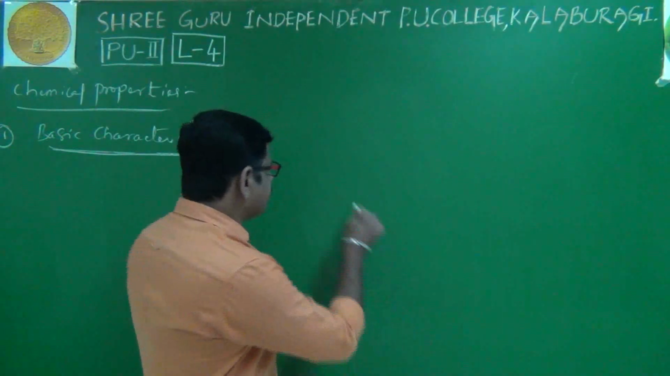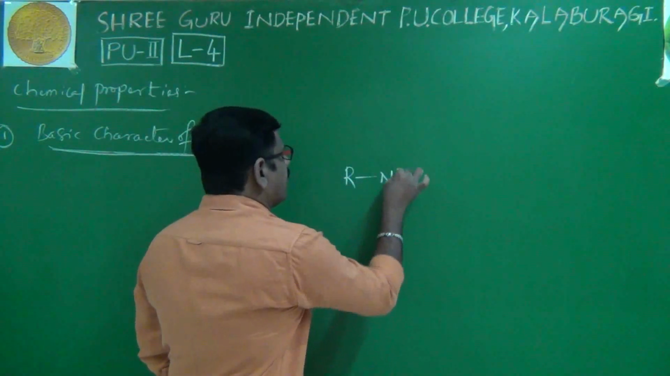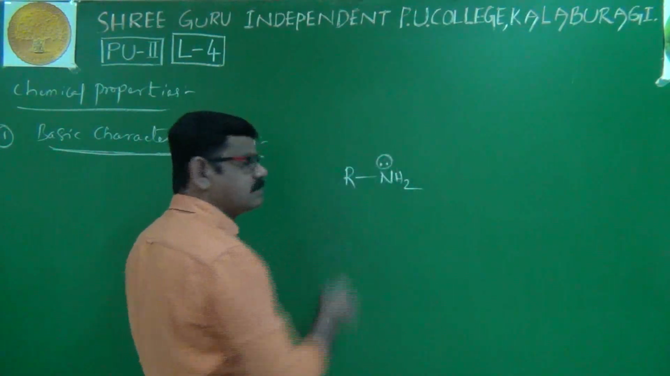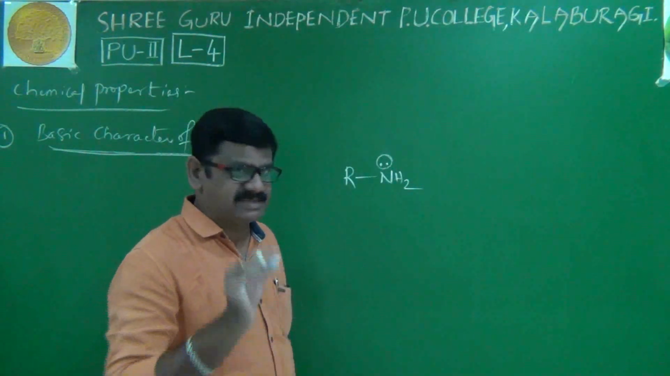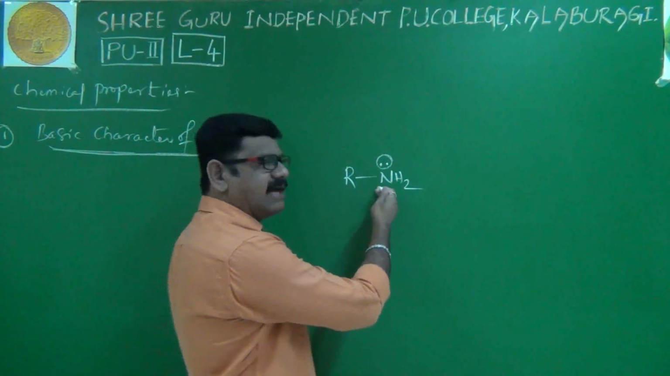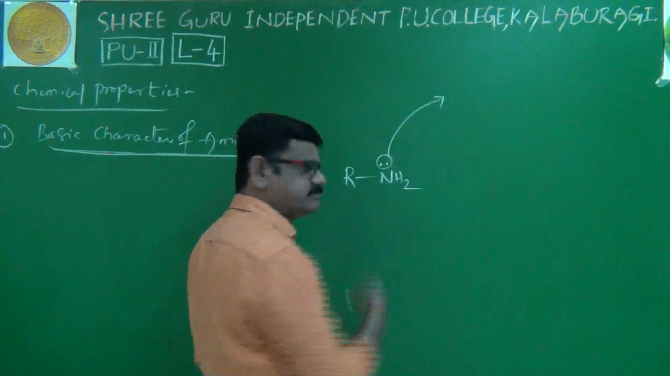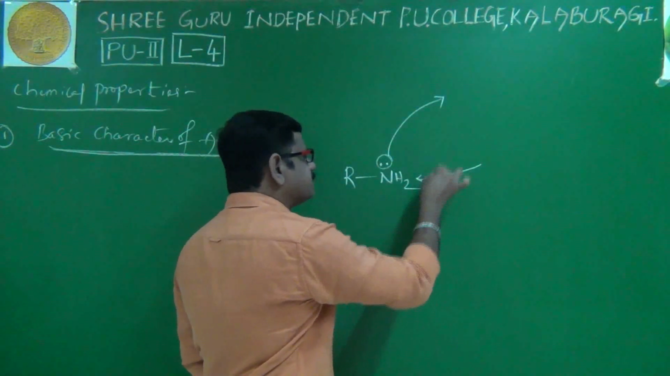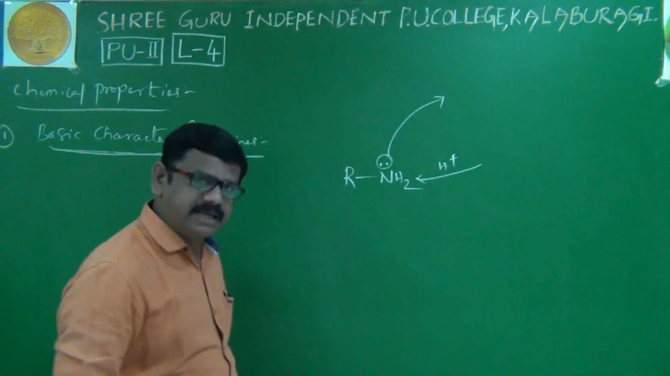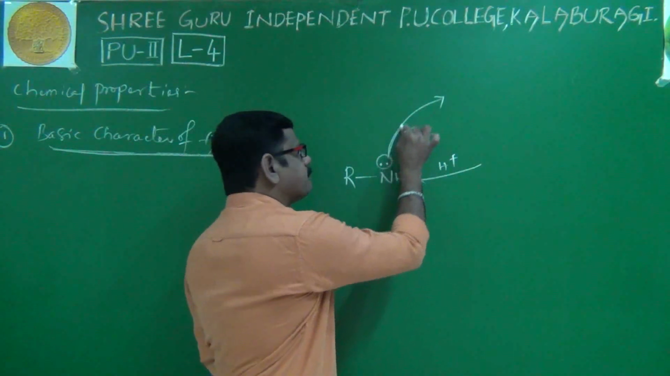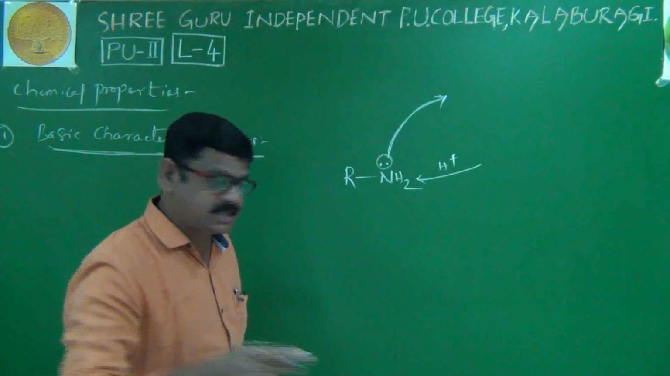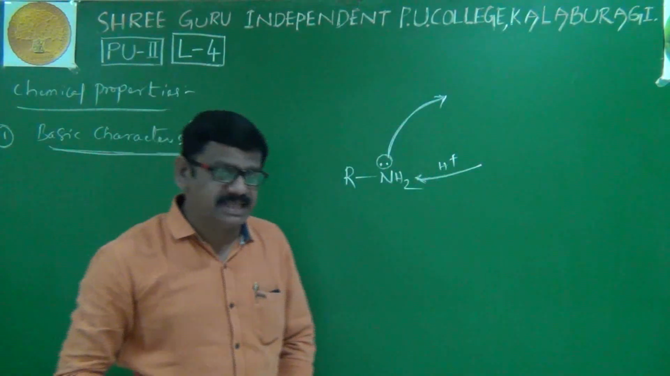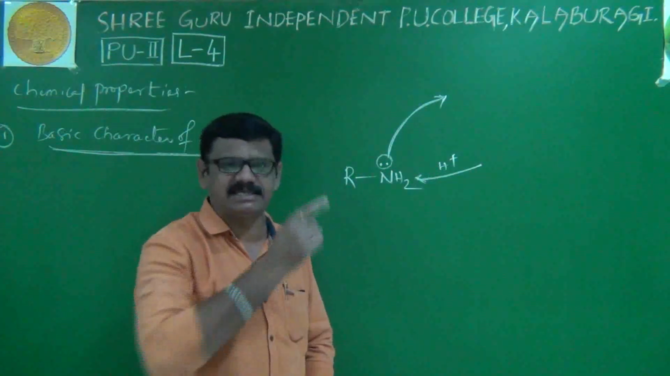Very simple: if you take any amine like RNH2, nitrogen has a lone pair on it. Because of the availability of this lone pair, amines have a tendency to donate the lone pair, as well as a tendency to accept a proton. Both these properties explain its basic character.